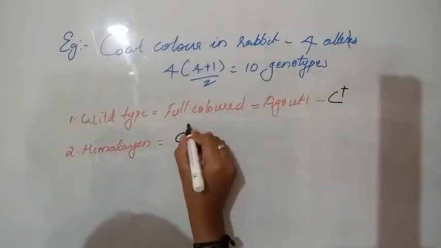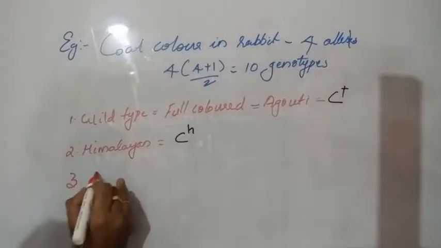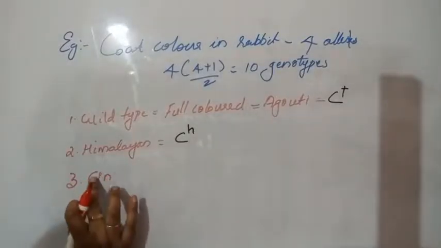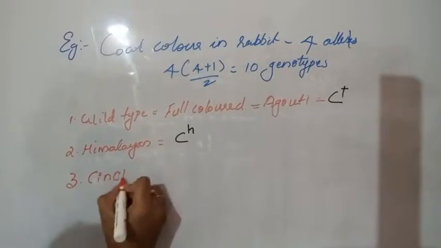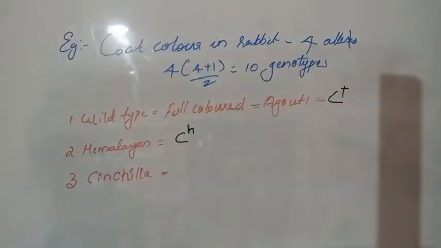Then Chinchilla. Chinchilla means mixed color and white hairs. That is CCH.